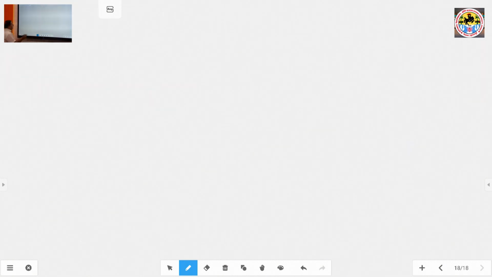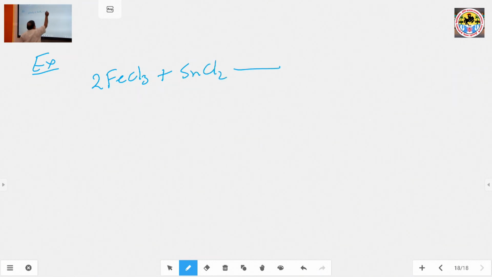An example of a third order reaction. The most famous example of a third order reaction is 2FeCl3 plus SnCl2 gives 2FeCl2 plus SnCl4.